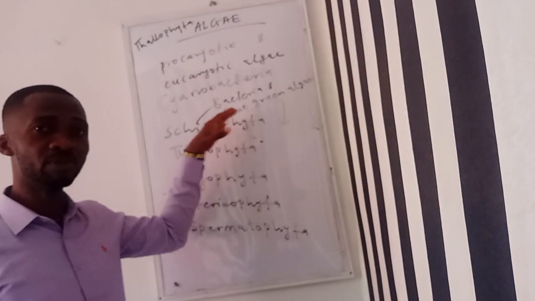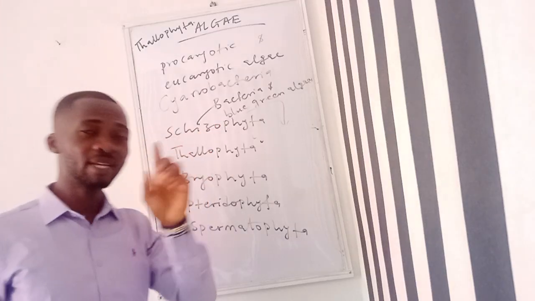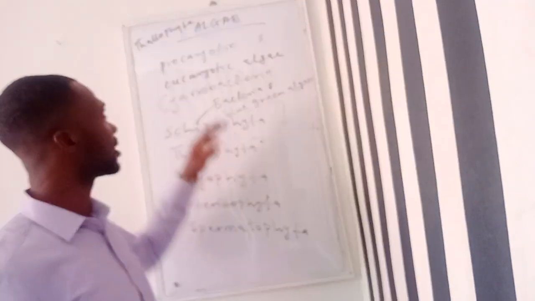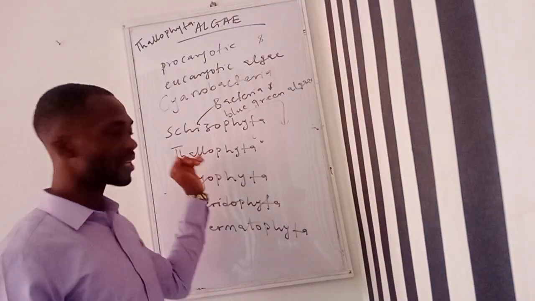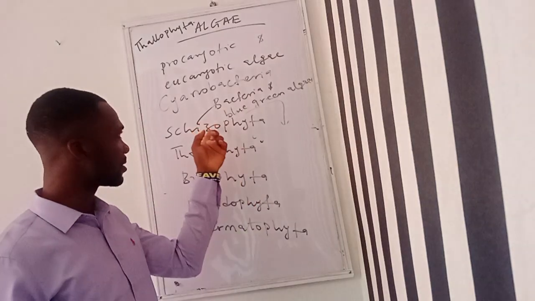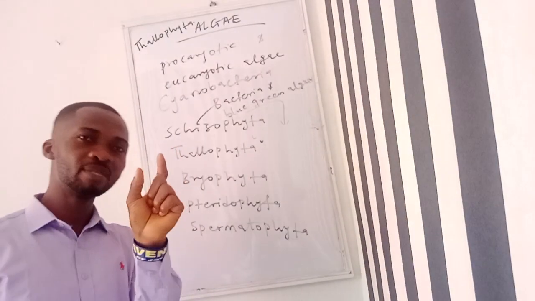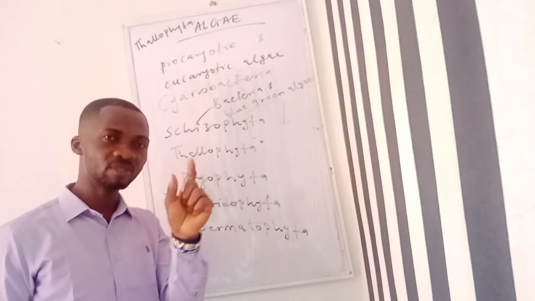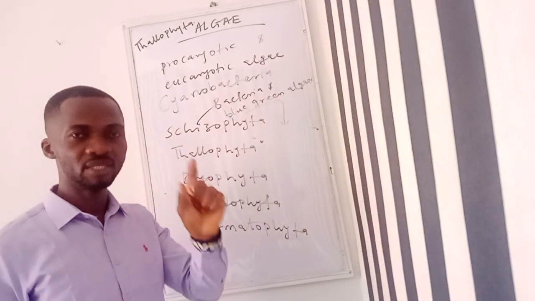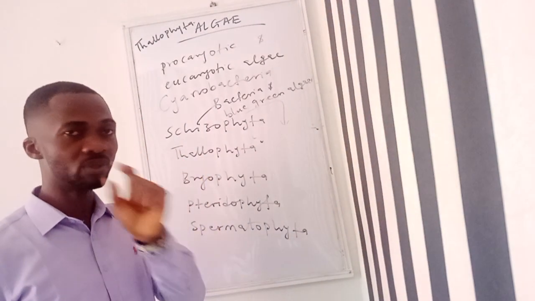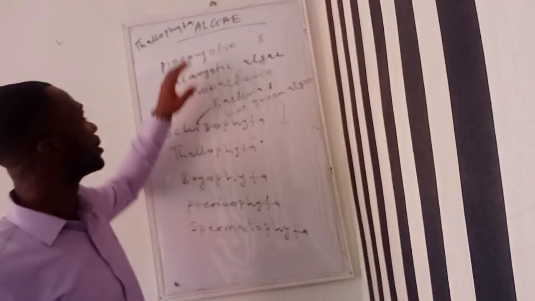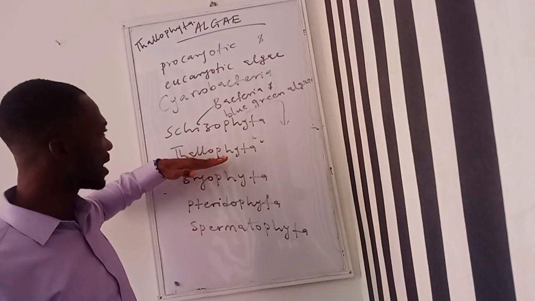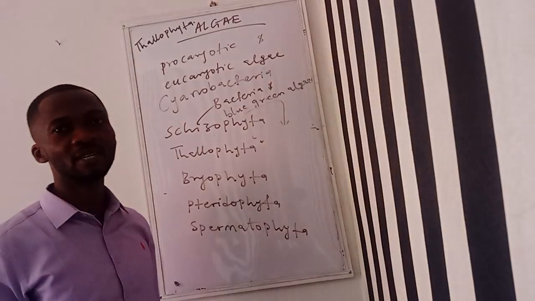So this is where you see blue-green algae. Even though they are still called algae, they are not classified under thallophyta. They are classified under schizophyta because of their similarity with bacteria. They do not have a definite nucleus, and they also don't have membrane-bound organelles. So the eukaryotic algae are now classified under thallophyta.